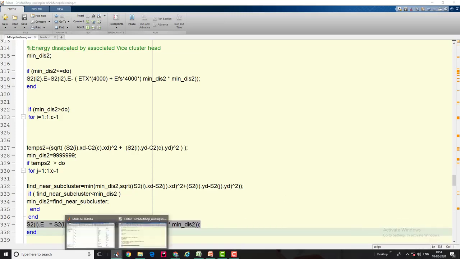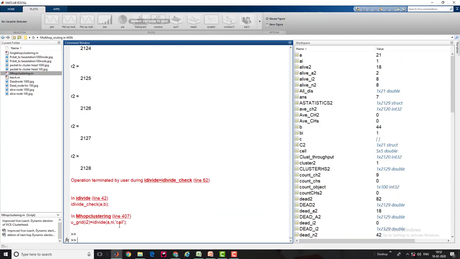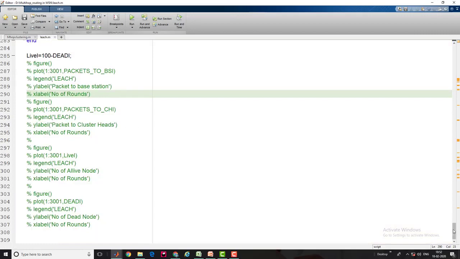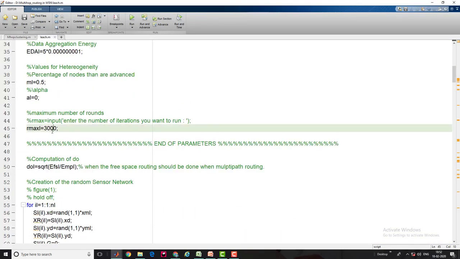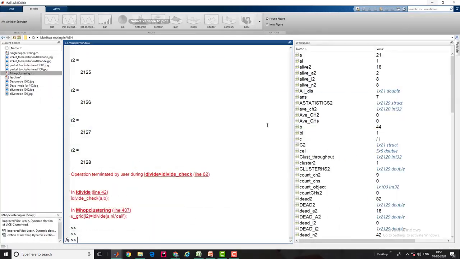I'm waiting to get the output. It's running, and I'm sorry, I've done actually. I minimized the LEACH for 3000 rounds, so I need to set it for 6000 again, and need to rerun the program.